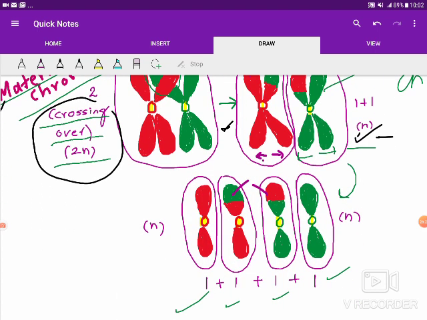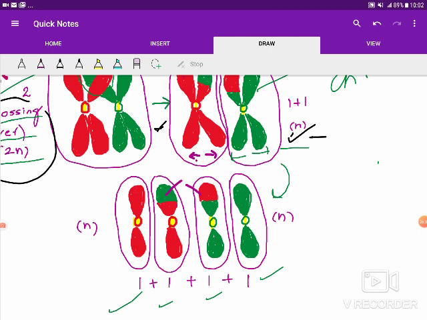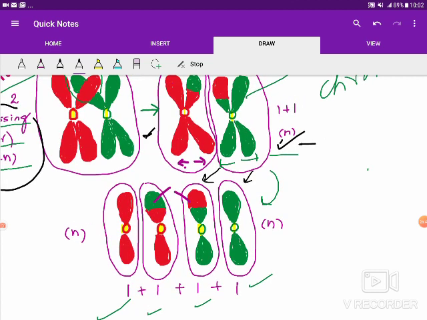And further, when these 2 cells undergo second meiotic division, from each of the chromosomes the 2 chromatids are separated, and they enter into separate daughter cells. So from this cell we see that spermatids are formed. So these 2 chromatids have got separated and they have come to lie in these cells. Likewise another cell also divides, producing 2 more cells. So these are the spermatids, and all these are haploid, and each one will be developing